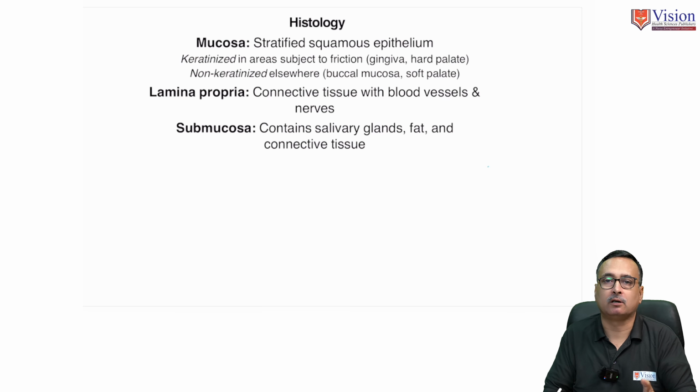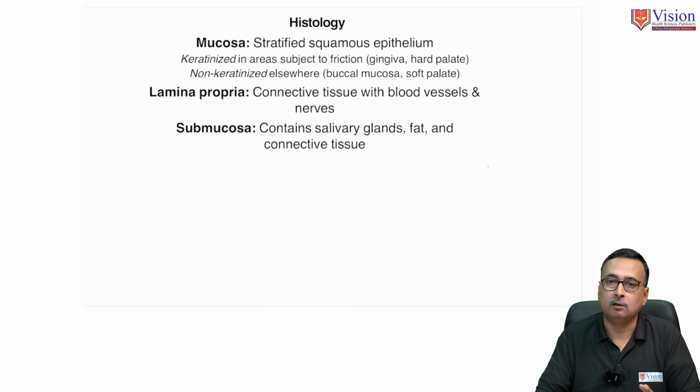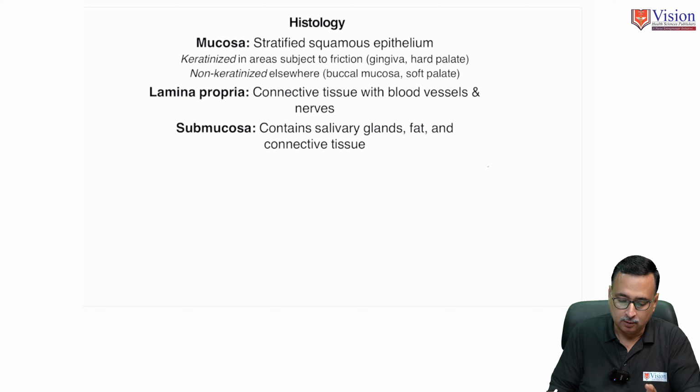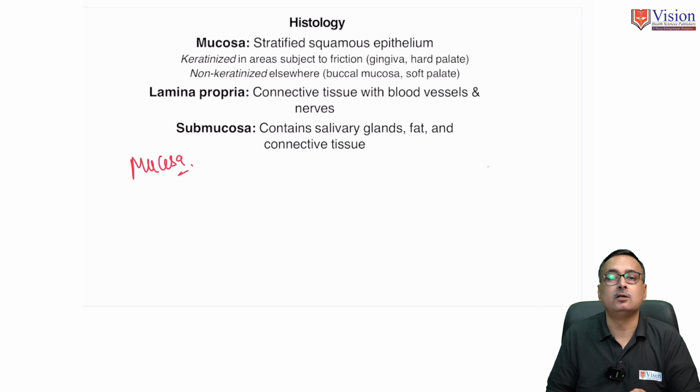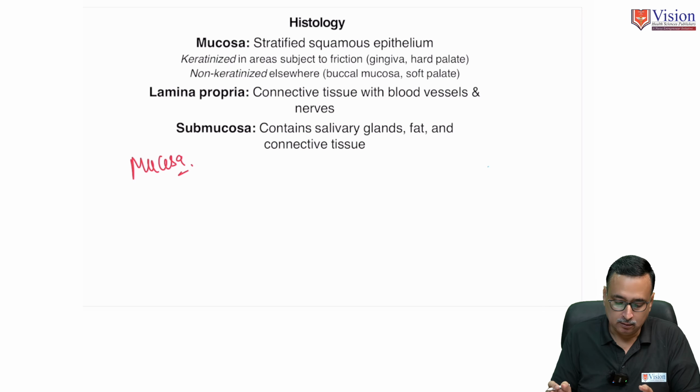My friends, I shall just differentiate certain terms with the help of which you can thoroughly understand the histological aspect. Mucosa is the innermost layer in the wall of alimentary canal.